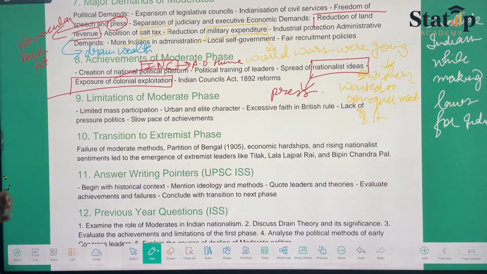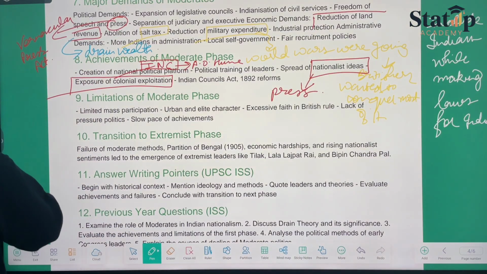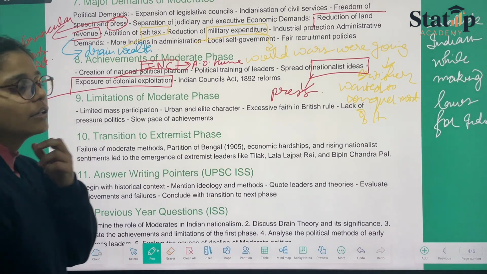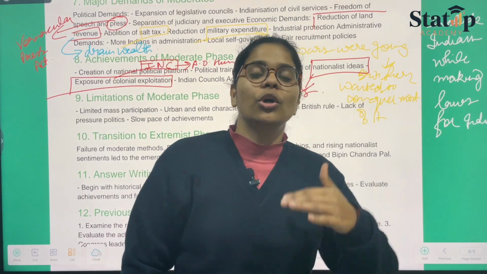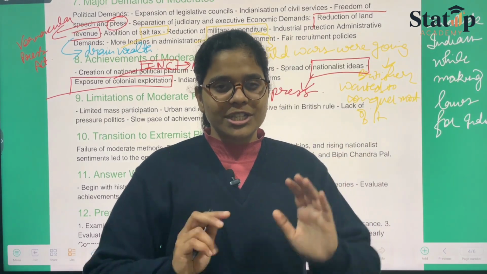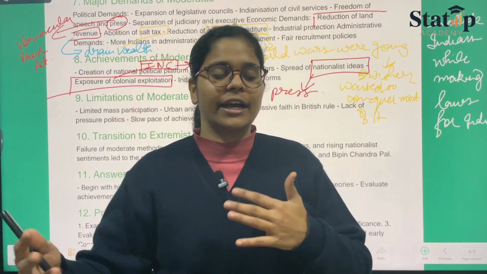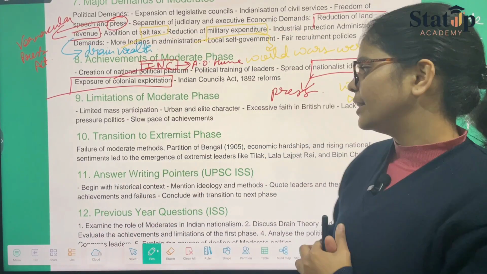Then we have the limitations of the moderate phase. What were they limited to? They were basically limited to just petitioning, presenting their demands in front of the government and not taking further action. So this was the basic limitation.